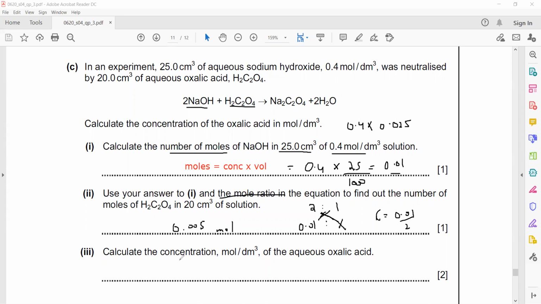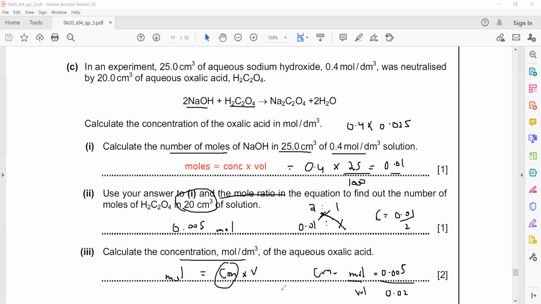Then we need the concentration. How to get the concentration? The same formula as we know, moles equal concentration multiplied by volume. So if I need concentration, it will be moles divided by volume. So I have the moles, which are 0.005 for oxalic acid, and I have the volume. What was the volume of oxalic acid? It's 20 cm cube, so it should be in dm cube, divided by 1000. So 0.02. So 0.005 divided by 0.02.